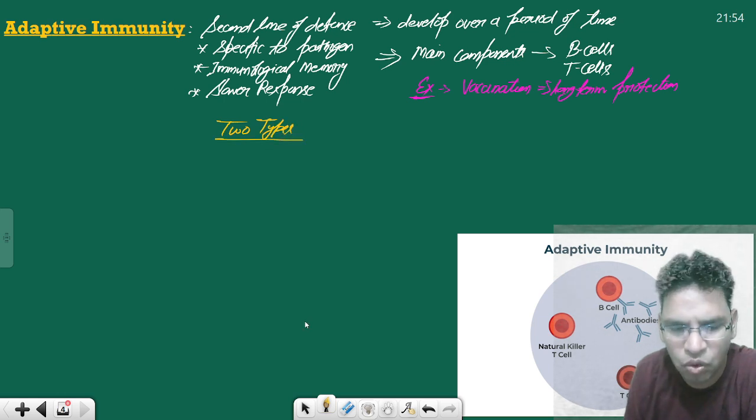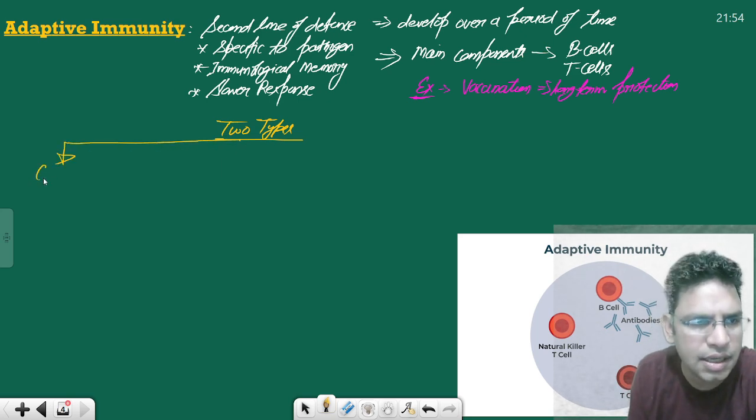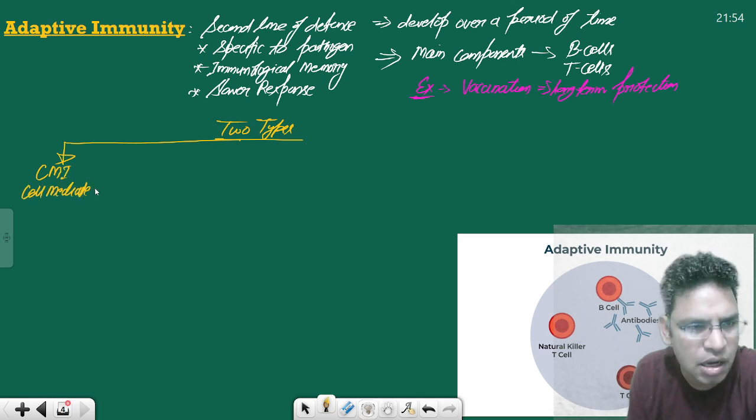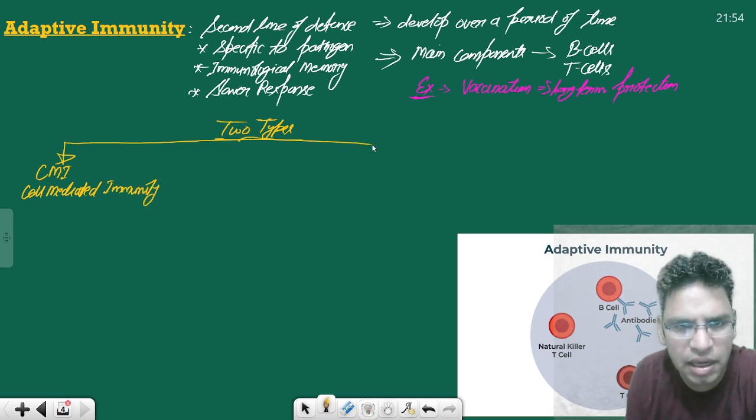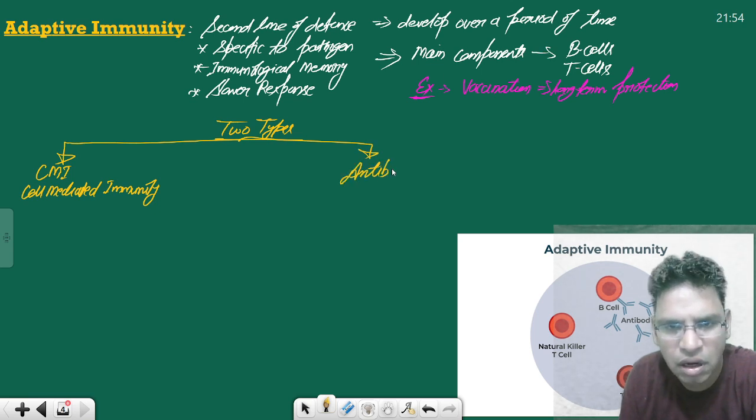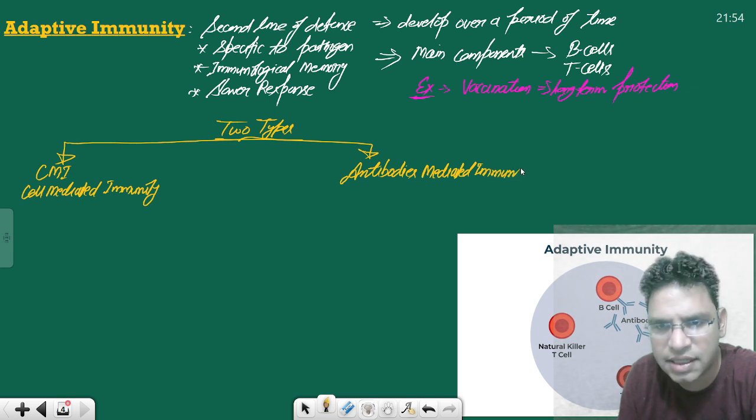One is called cell-mediated immunity, CMI. It means cell-mediated immunity, right? And the other is called antibody-mediated immunity. Let's discuss one after another.